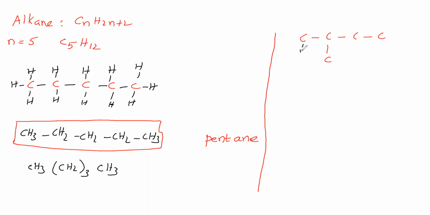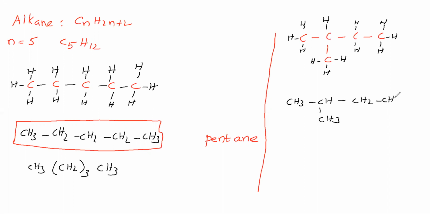Now for this carbon, give 3 hydrogens. For this carbon, let us give 3 hydrogens. For this carbon, we are giving 3 hydrogens. For this carbon, 2 hydrogens. This carbon is having 3 bonds. Carbon generally forms 4 bonds. Here 3 bonds are there. Remaining 1 bond with hydrogen. Okay, now the condensed formula we will write: CH3, CH with CH3 down, then CH2, CH3.